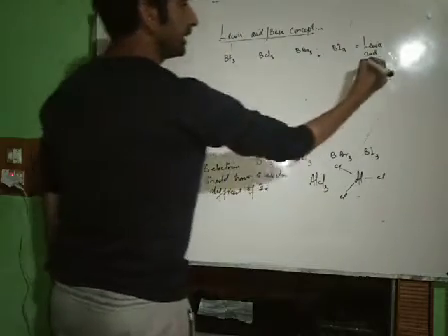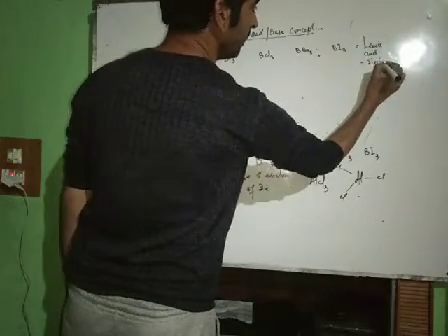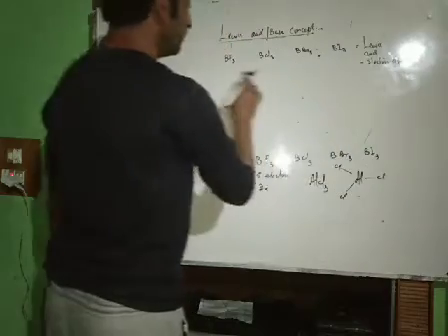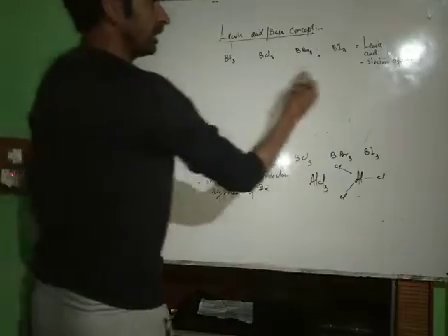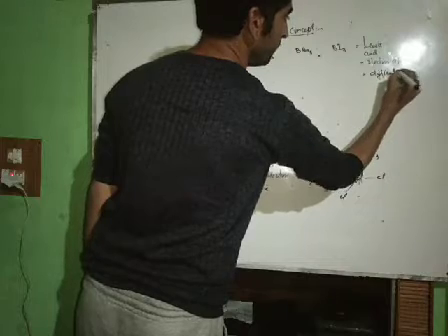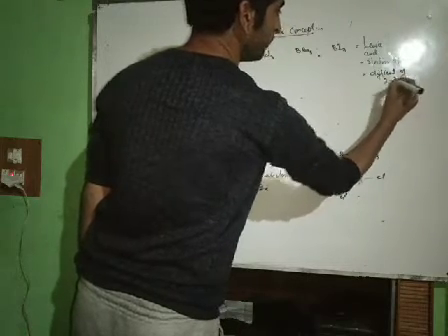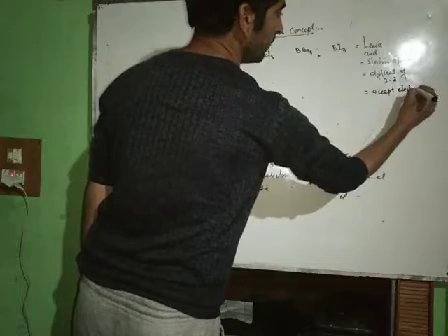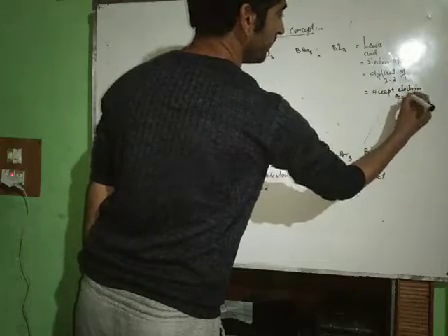Why? Because they are electron deficient. Because they have 6 electrons. They do not have complete octet. They are deficient of 2 electrons. Therefore they can accept electron pair. If they accept electron pair, then they are Lewis acids.